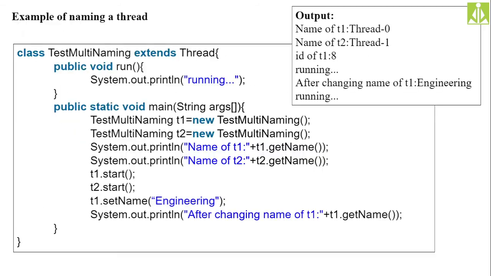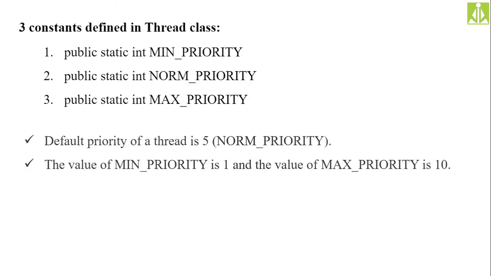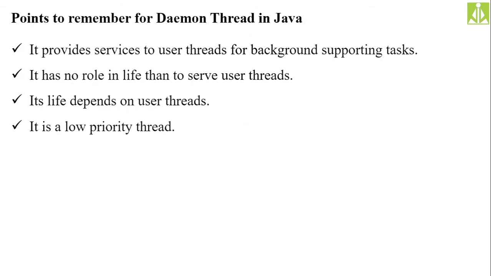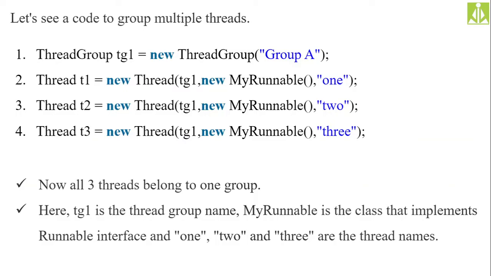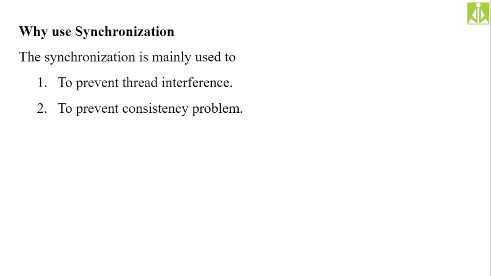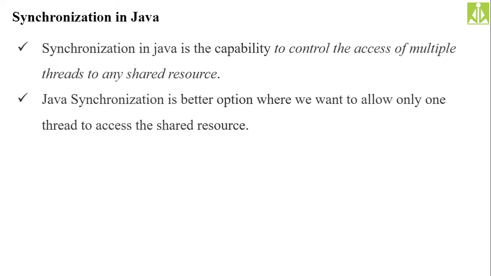So the join method, naming threads, current thread, priority of threads, daemon threads, and thread groups, all these we have completed in our previous session. So quickly, in today's session, we will see synchronization in Java.